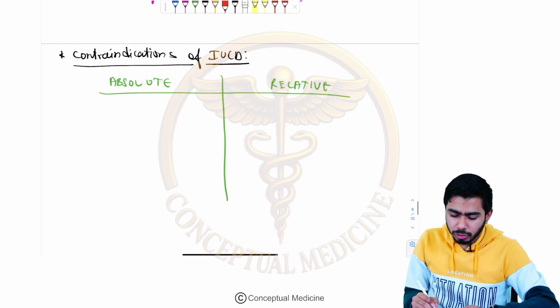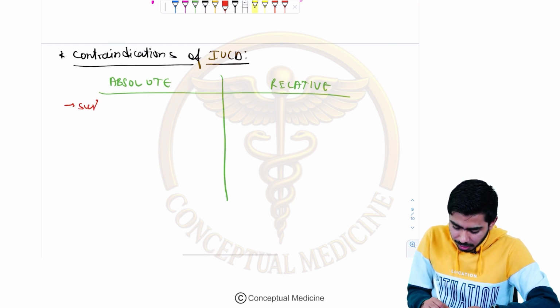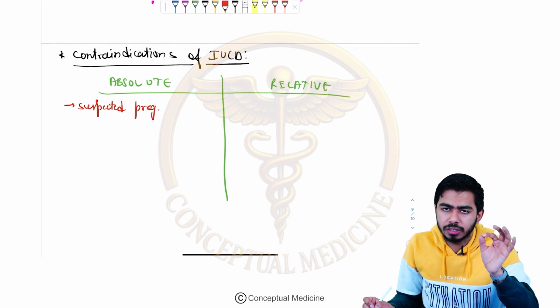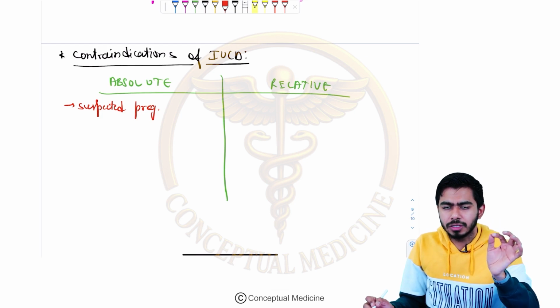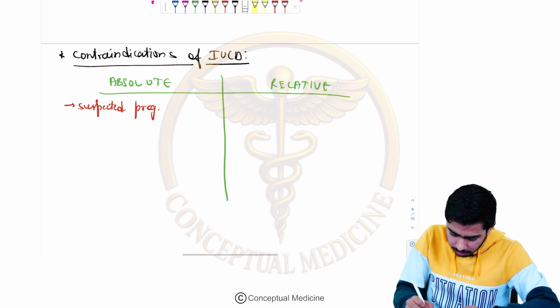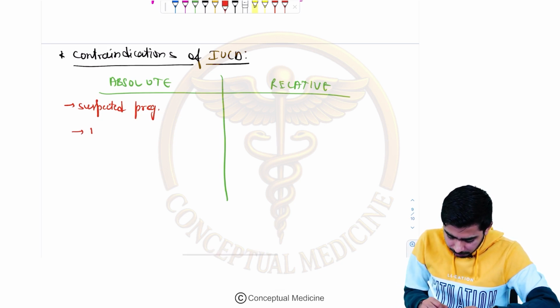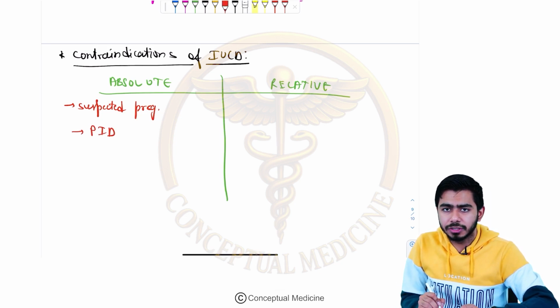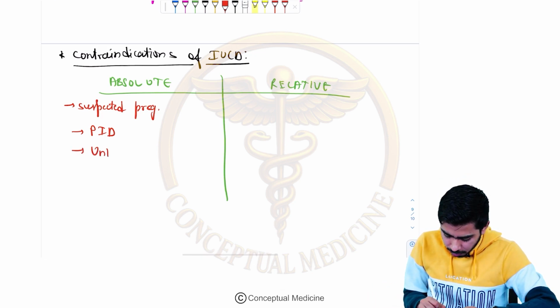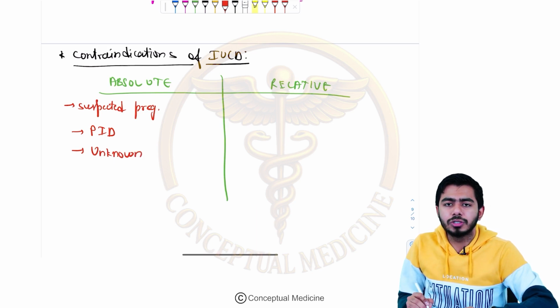So if we talk about the absolute contraindications, guys, if the female is pregnant, if there is a suspected pregnancy, please rule out the pregnancy. As I said earlier as well, please rule out the pregnancy before inserting the IUCD. Otherwise, the present pregnancy might get affected. Second point over here is that the female should not be having pelvic inflammatory disease, because that might increase the infection intensity.